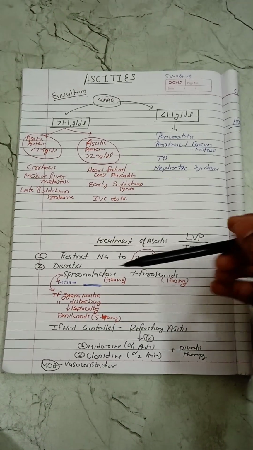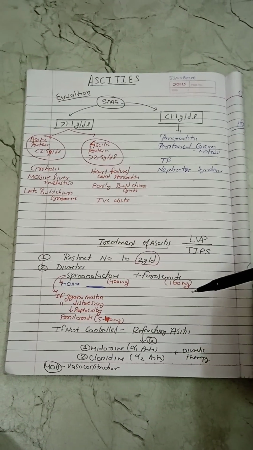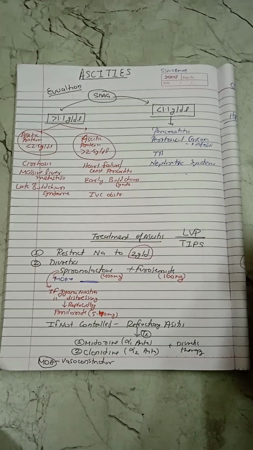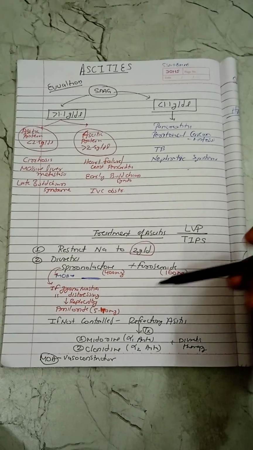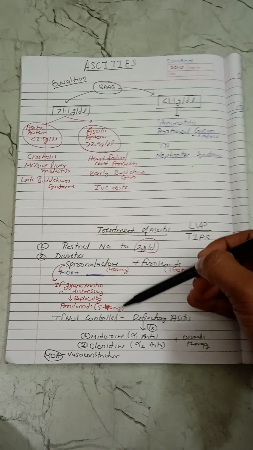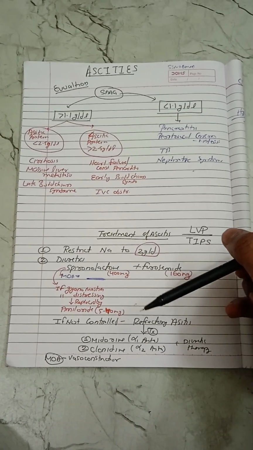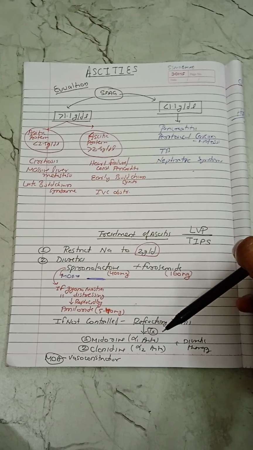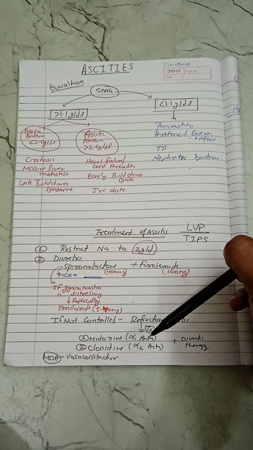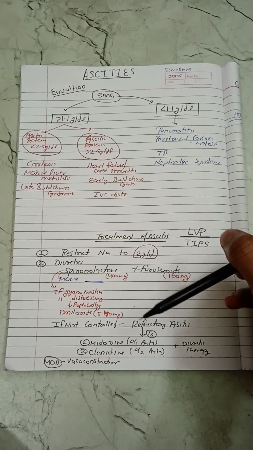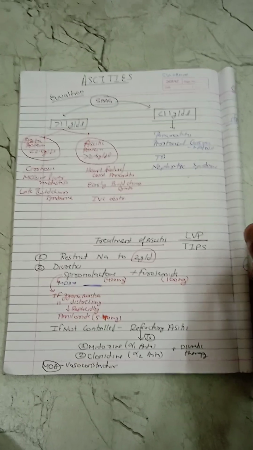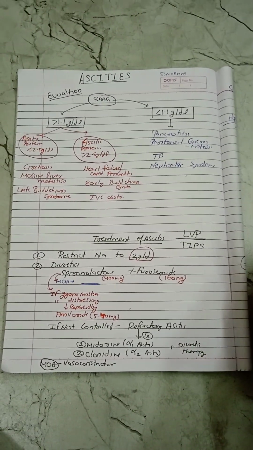And we know that furosemide is a loop diuretic. If this combination is not able to control ascites, then the condition is known as refractory ascites. For the treatment of refractory ascites, we have two drugs. First is midodrine, which is an alpha 1 adrenergic agonist, and second is clonidine, that is an alpha 2 adrenergic agonist. These are both basically vasoconstrictors, so they counteract the splanchnic vasodilation and are useful in ascites.